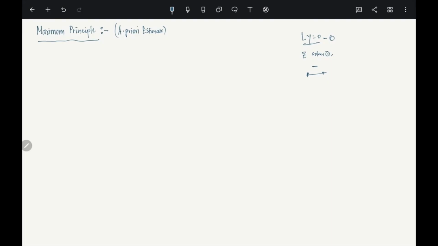Now, where is it important? To be very frank with you, I really cannot emphasize enough how important this maximal principle is. Let me put down some uses, where you can use this.